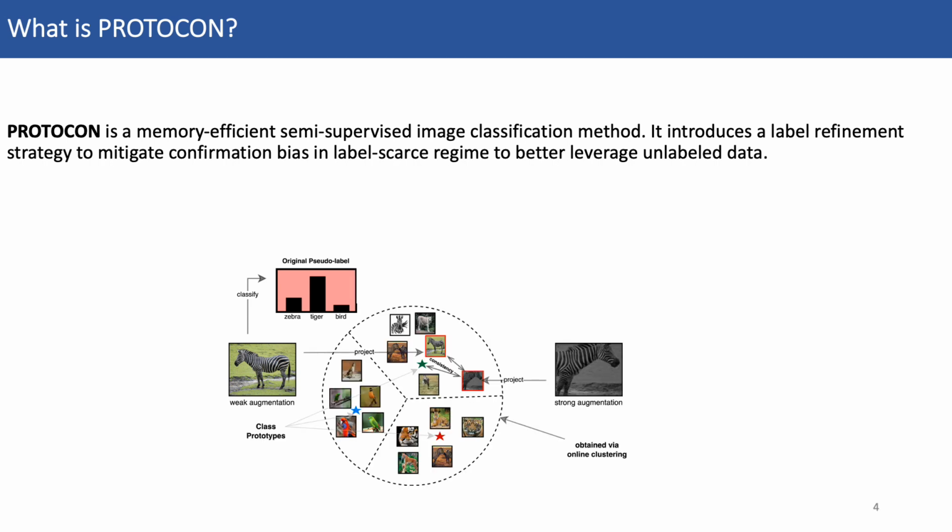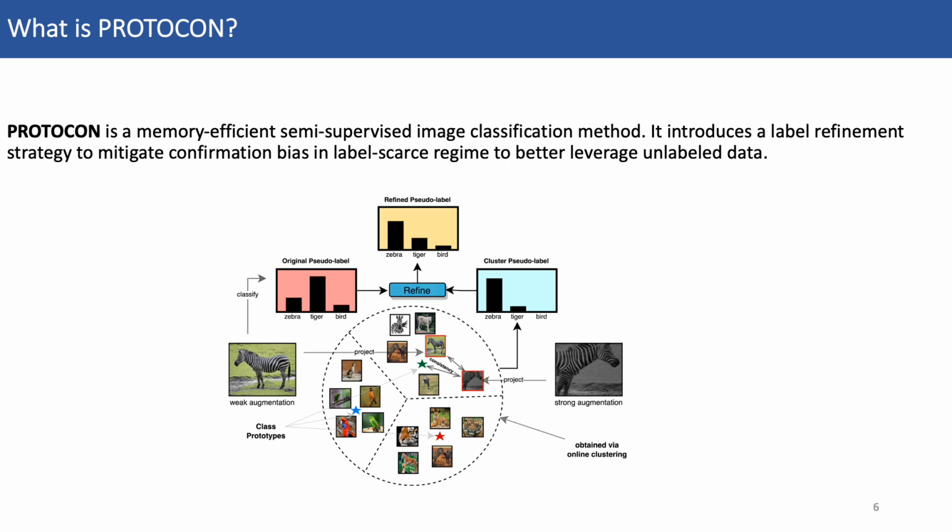Hence, we jointly train a prototypical representation space where our images are all projected. Subsequently, we obtain a secondary pseudo-label based on the image's nearest neighbor in that space. Finally, we combine the two to obtain our final refined pseudo-label. This is used to train the network via a consistency regularization objective.